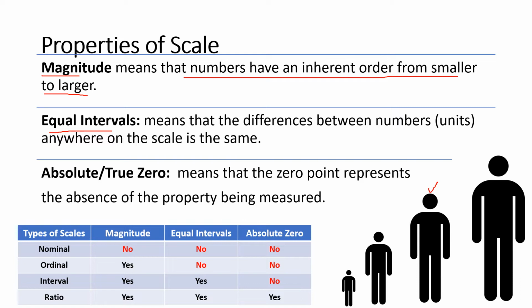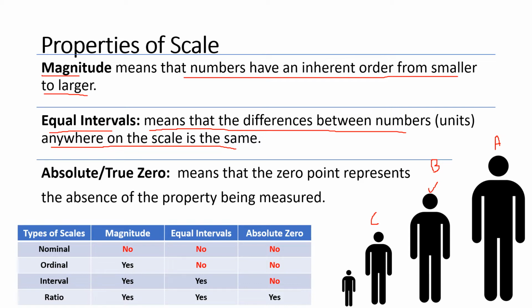In case of interval scales, equal interval means the difference between numbers or units anywhere on the scale is the same. It means for individuals A, B and C, the difference between A and B and the difference between B and C are equal.